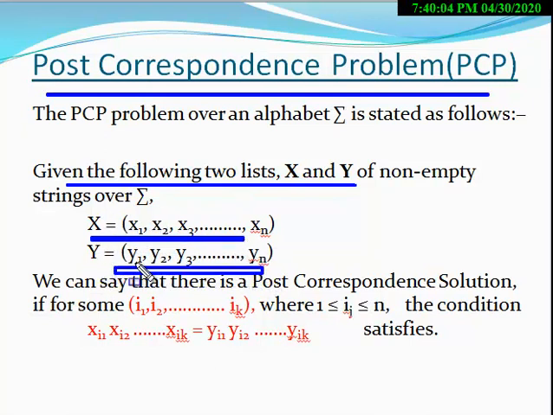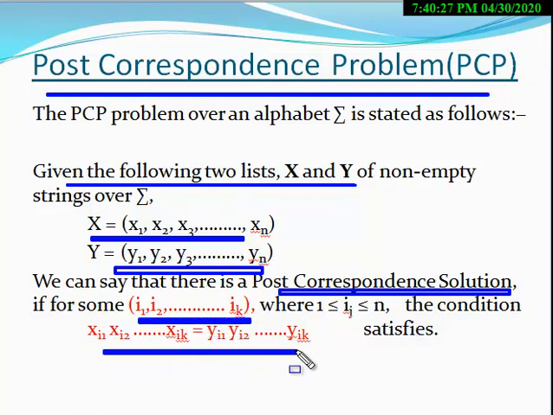So here we consider two lists X and Y of the same length N. We can say that there is a post correspondence solution if for some i1, i2, ik such conditions are satisfied.